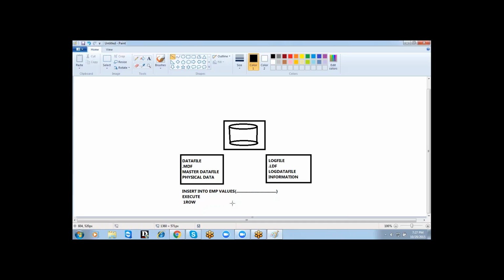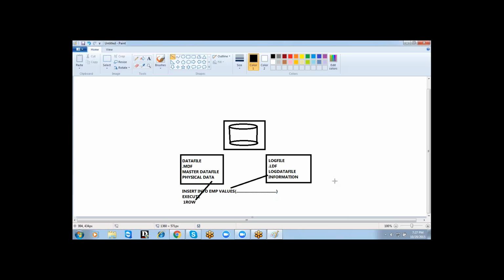So coming to next scenario, this row goes to data file, and this information goes to log file. In the same way, in SQL Server, if you want to complete any task, you have to write and execute a command or a program, right?